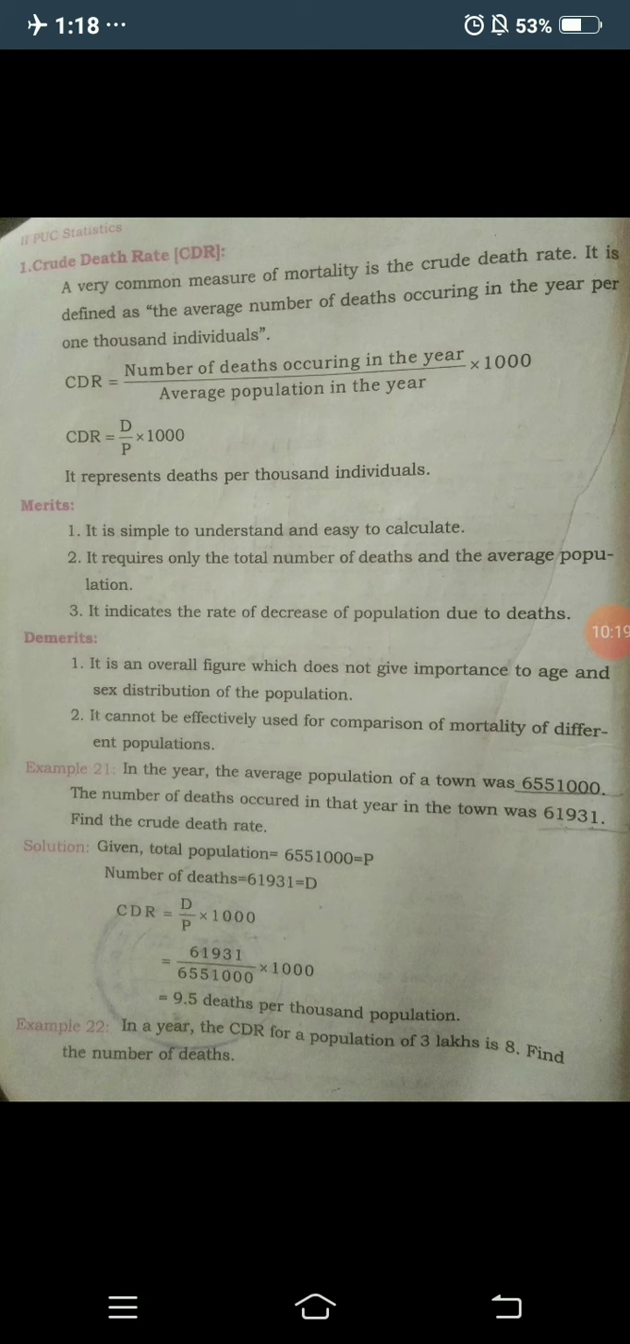So second one, it cannot be effectively used for comparison of mortality of different populations. It is also similar to the CBR. Here also we cannot compare the mortality, the death rates, of different populations like Gadag or Hubli. We cannot compare them; it does not help us to compare the population of different cities. Okay, hence it cannot be effectively used for comparison of mortality of different populations.